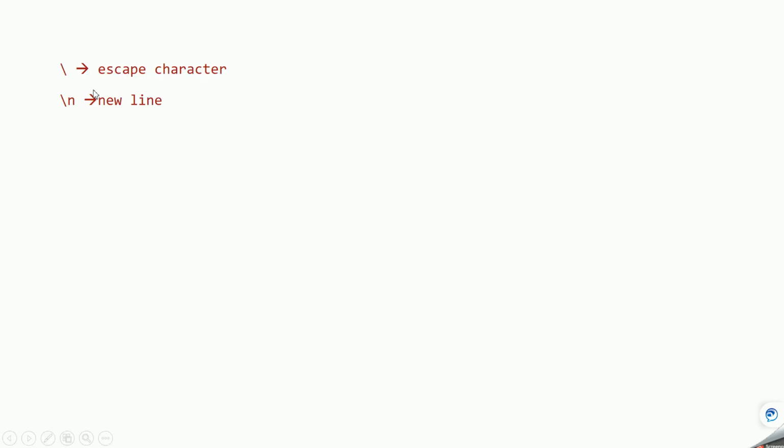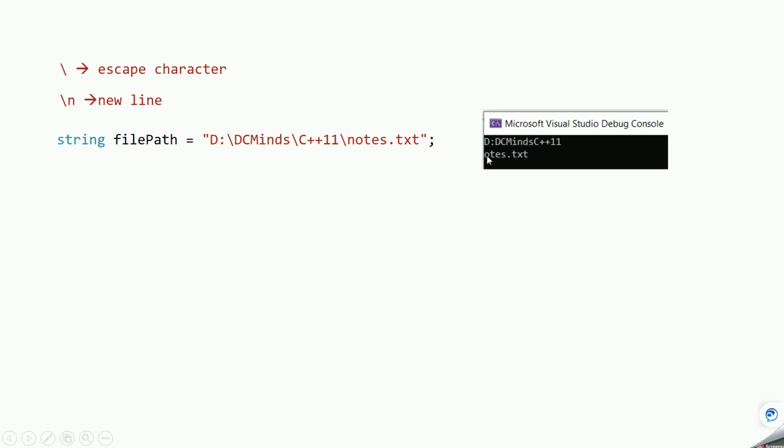As we know, backslash means escape character and backslash n means new line. So if you see here, this is a string and it is stored in a variable, file path. Here we want to store a file path inside a variable. If you print this string, you will get output like this.